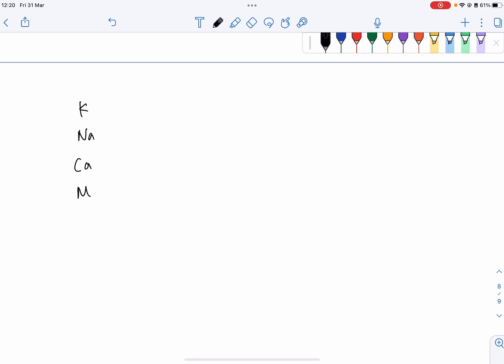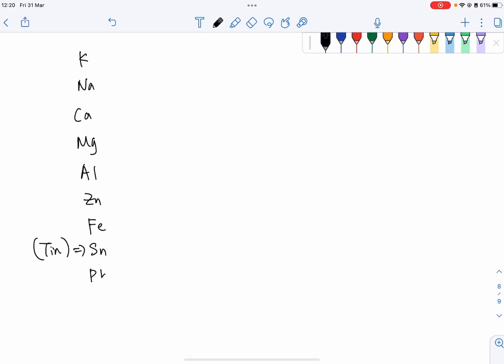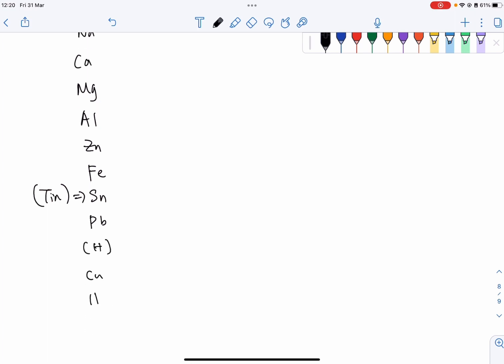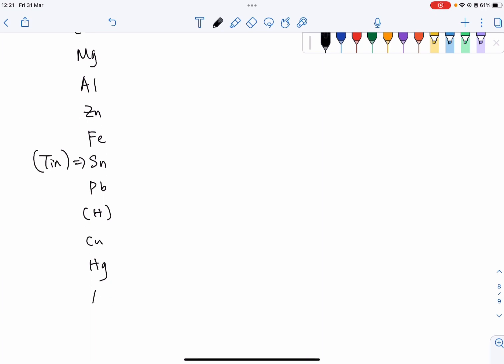So let's list it again. Potassium, sodium, calcium, magnesium, aluminum, zinc, iron, tin, Sn is tin, in case you forgot. Lead, hydrogen, copper, mercury, silver, platinum, and gold.